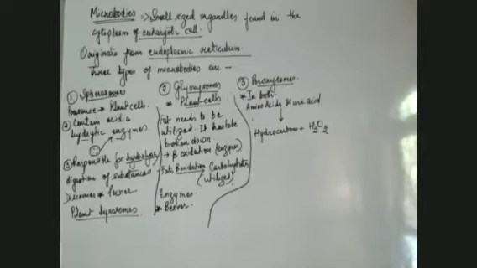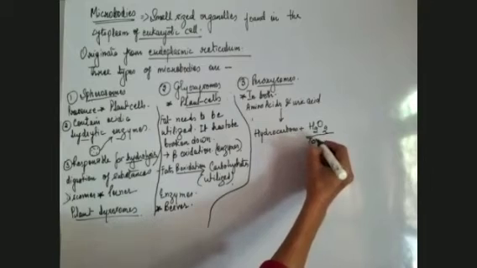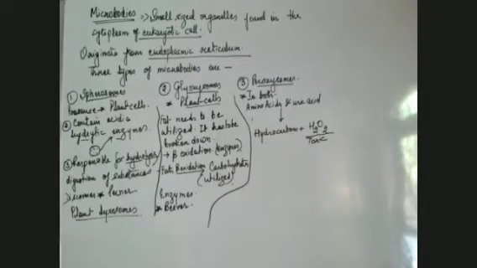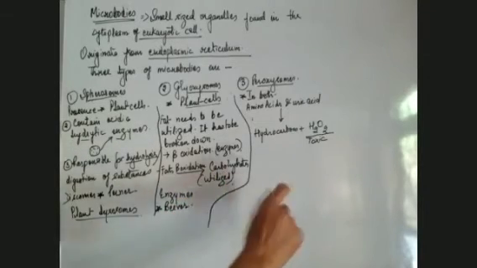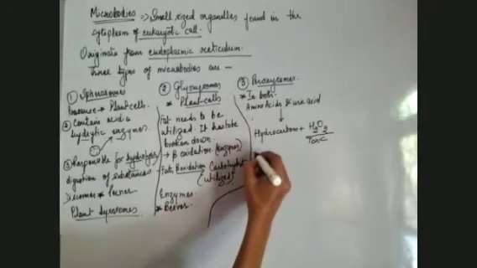Besides this, when this hydrogen peroxide is formed, it is toxic in nature. Anything which is toxic in nature is removed from the body immediately, like the urea which is formed, removed from the body along with some water. Whichever toxic substances are formed in the body are removed immediately. So this is one of the toxic substances formed in the body, hydrogen peroxide. This has to be removed from the body. So how is this hydrogen peroxide removed from the body?